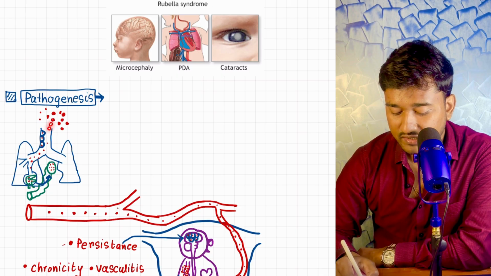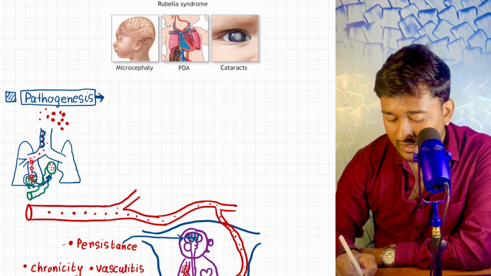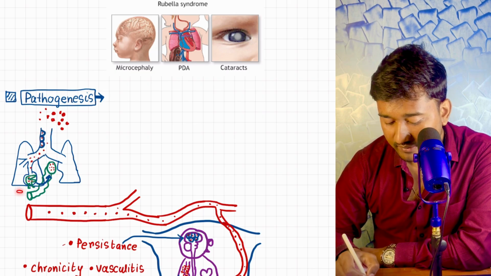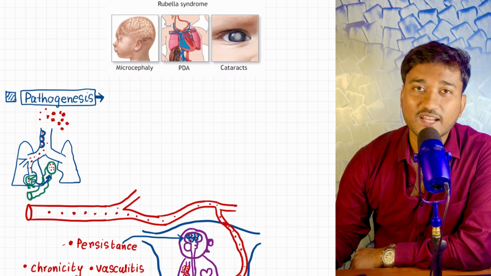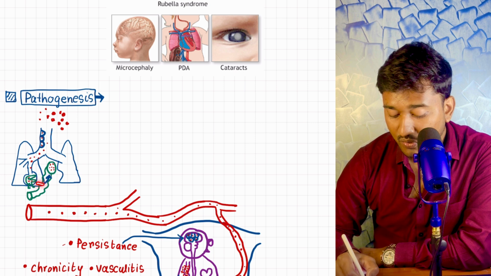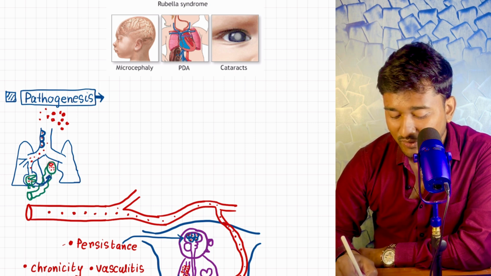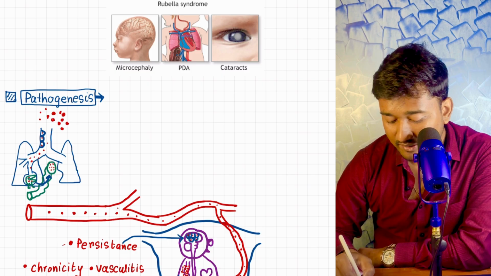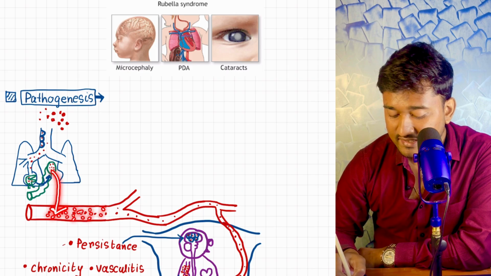Rubella will enter into the respiratory tract and eventually multiply within the respiratory epithelium, and it also goes into the alveoli, and you know that within the alveoli we have this policeman. Once again, this macrophage cannot destroy it properly, so it will go to the nearest police station. Okay, this is your lymph node. Within the lymph node this virus will multiply, and eventually these virus particles will come into the blood after a lot of multiplication. This is called secondary viremia.